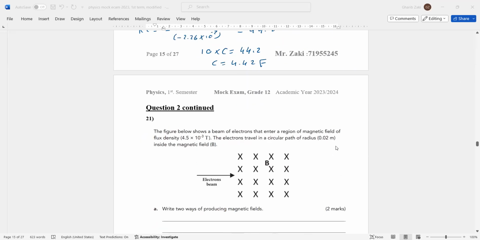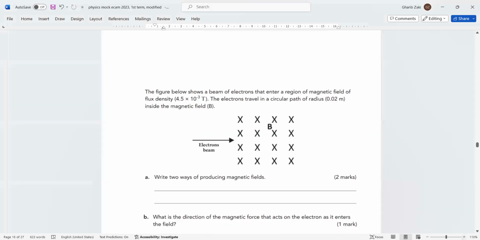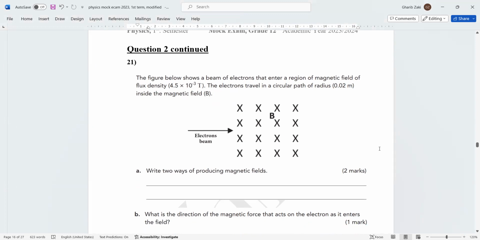Okay, we go to the next question here. This is about magnetic fields. Read the question with me. It says the figure below shows a beam of electrons that enter a region of magnetic field of flux density.